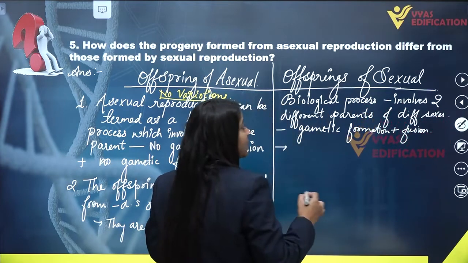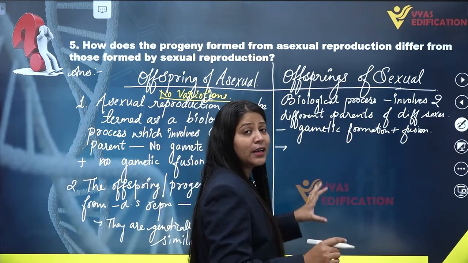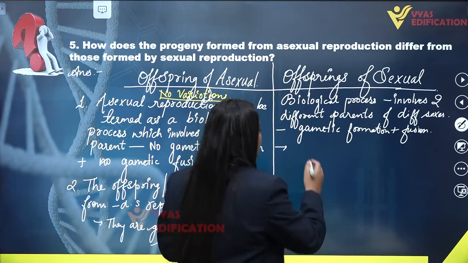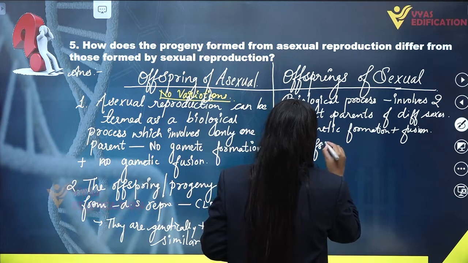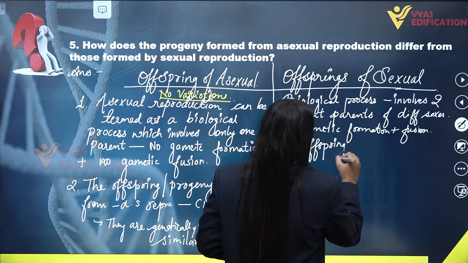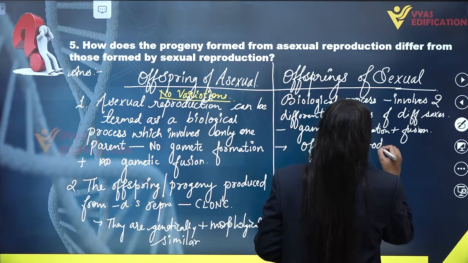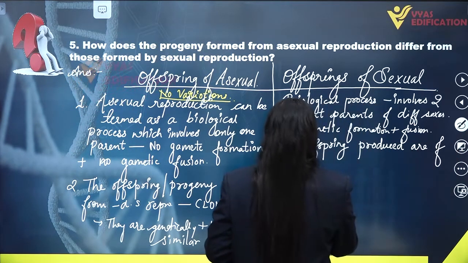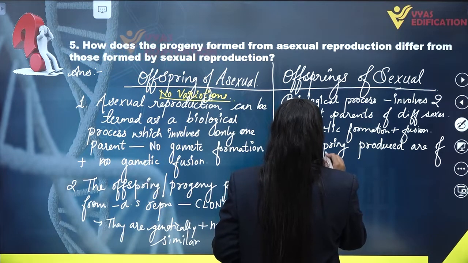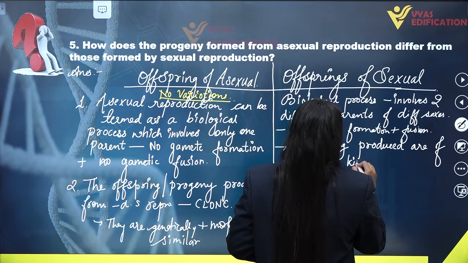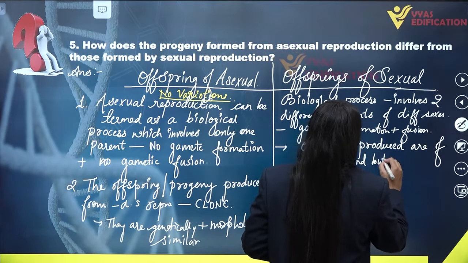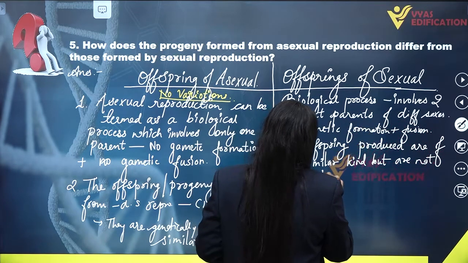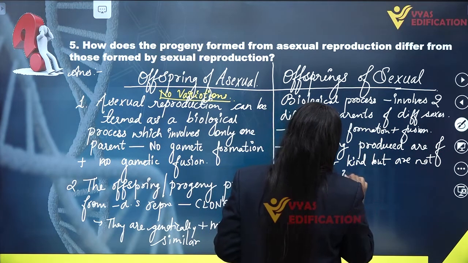The offsprings are not exactly identical, but they are similar. They are of their parents' kind. The offsprings produced are of similar kind, but not exactly similar.